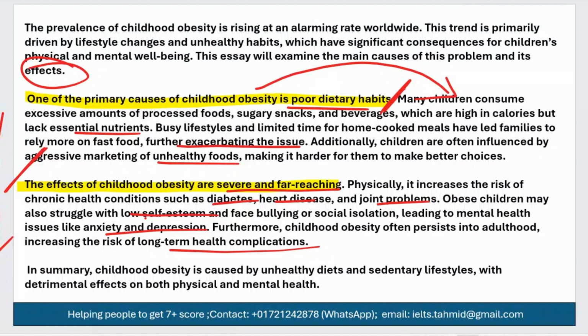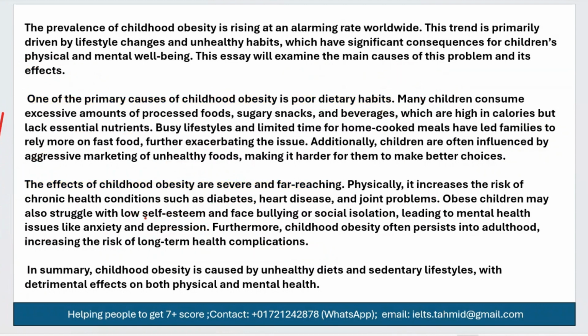Now let's go to the last part of this essay. This is called the summary part. Summary, because this is a non-opinion type. However, if you're writing an opinion type of essay, that would be termed a conclusion. In the case of a summary, the task is very simple. You just need to summarize the two body paragraphs. In other words, you need to take the main points, the key points from these two body paragraphs, and write them very briefly in your summary.